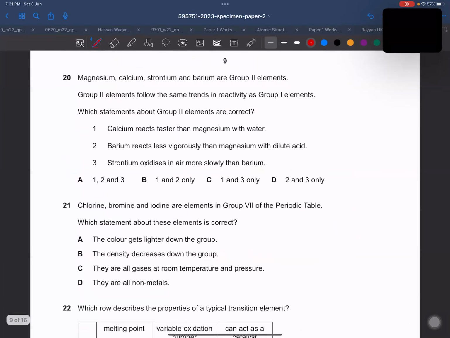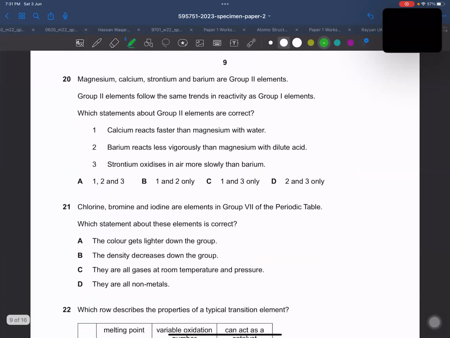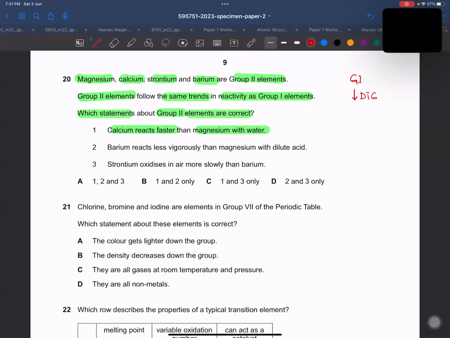Question number 20 is saying magnesium, calcium, strontium, barium, they all are group 2 members. Group 2 elements follow the same trend in reactivity as group 1. Which statement about group 2 elements is correct? Calcium reacts faster than magnesium. If we talk about group 1, down the group reactivity increases, meaning the elements further down the group are more reactive. Calcium is after magnesium, so it must be more reactive. So this is the right statement, right?